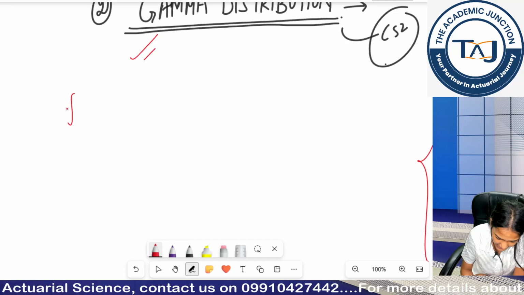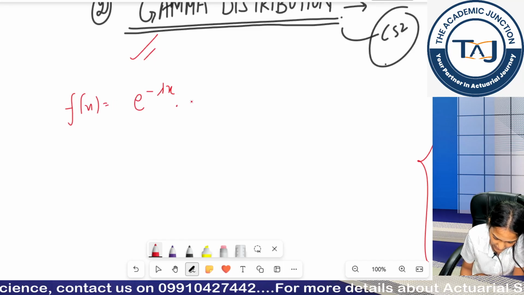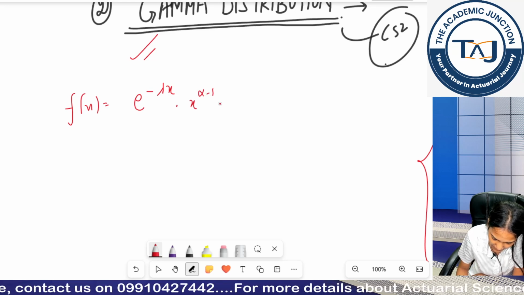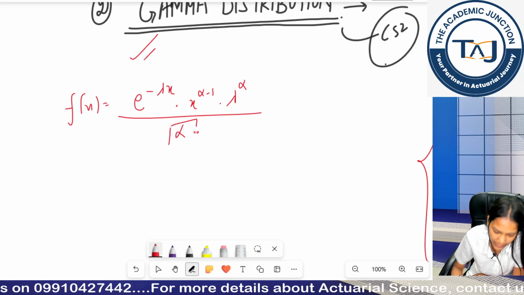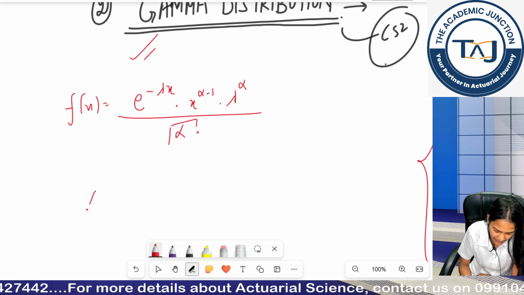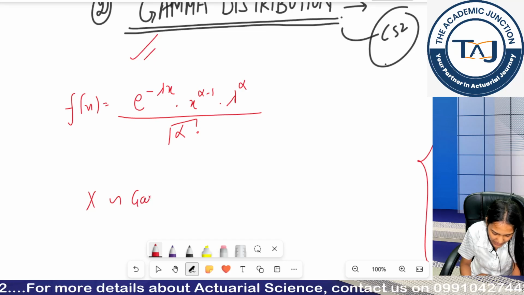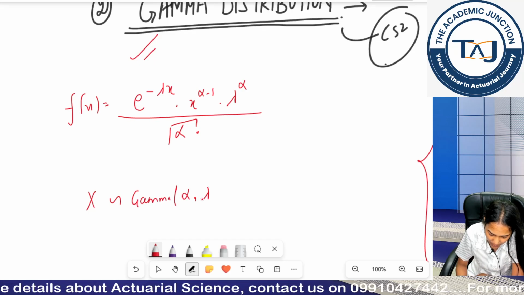So its PDF is basically e raised to the power minus lambda x, x raised to the power alpha minus 1, into lambda raised to the power alpha, divided by gamma alpha, where x follows gamma distribution and gamma distribution has parameters alpha comma lambda.